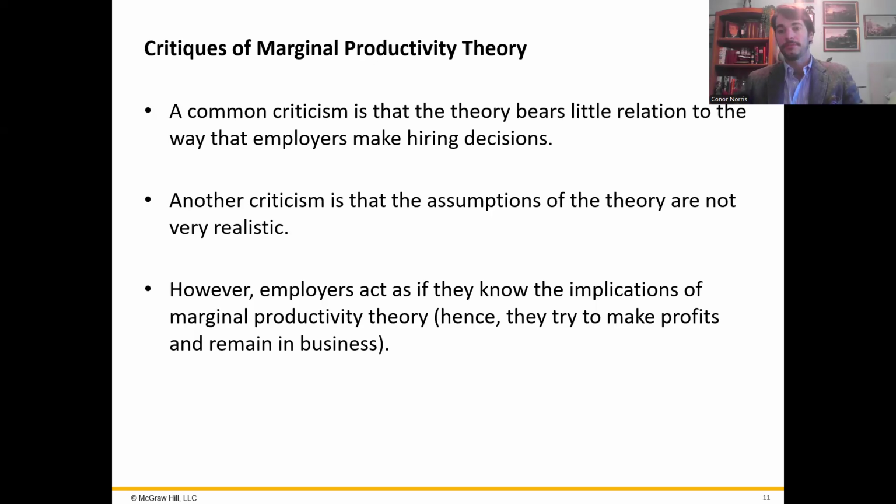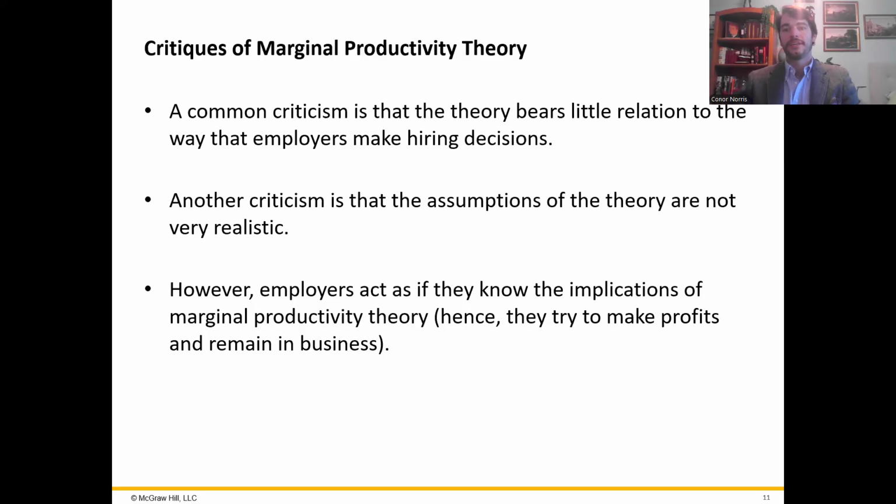So for economists, it's great because we don't need to know what's going on in people's heads. All we have to do is see that their actions map onto these theories, and it does so really well. So even though firms might not sit down and calculate the marginal productivity of each worker, their actions still align with the principles of marginal productivity theory that we've outlined. So the key idea here is that firms are always trying to be as efficient as possible to maximize profits and to stay in business. The broad goal is to maximize profits, to keep going, and to do that, trying to be efficient, trying to lower costs.